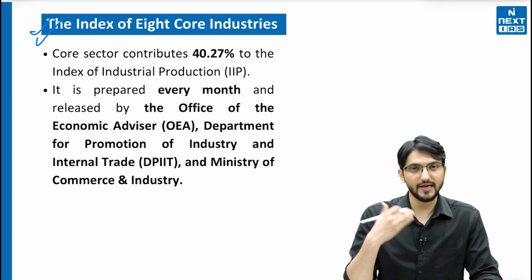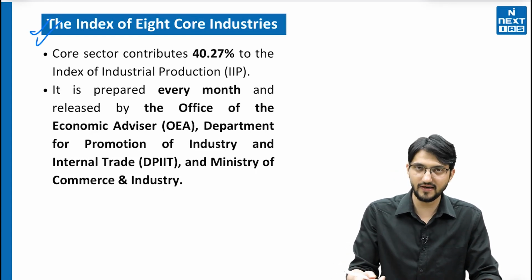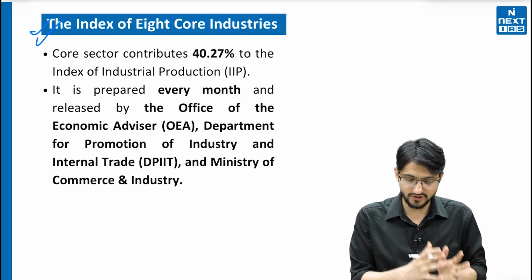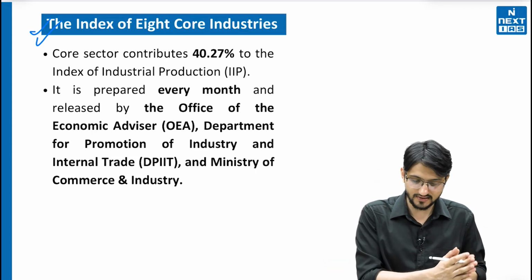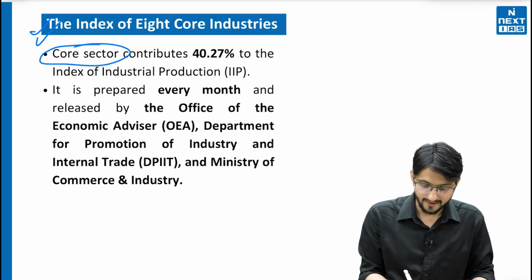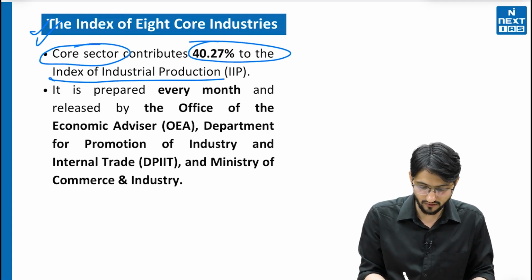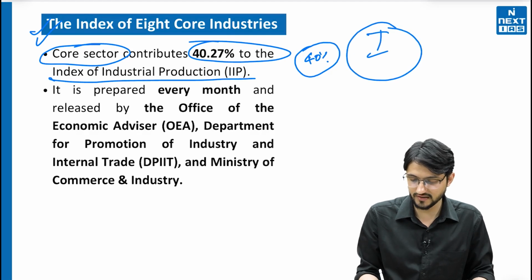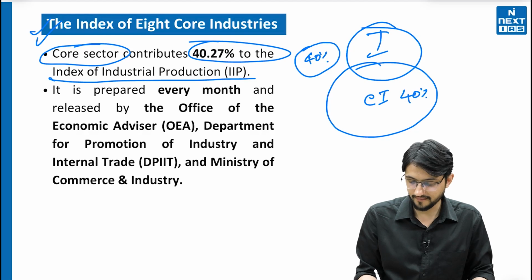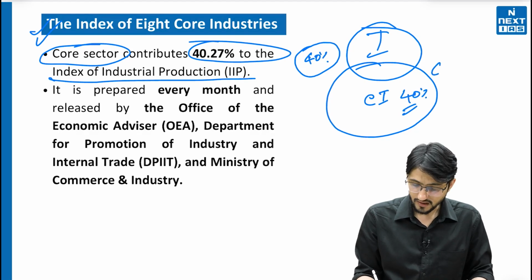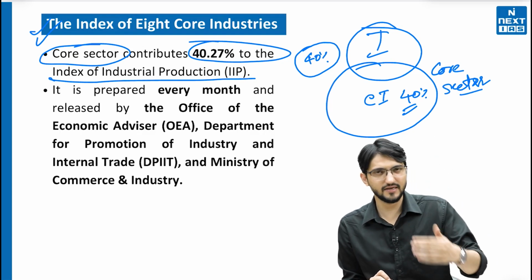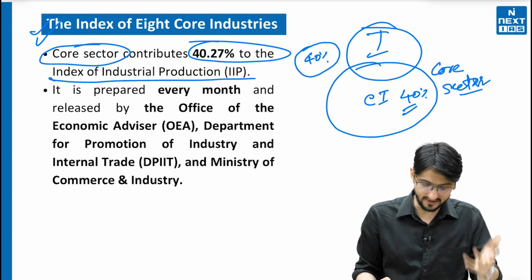Then what is the index of 8 core industries? This is a different index. Inside that IIP umbrella, there is this index of 8 core industries. The core sector contributes 40% to the index of industrial production. Let's say this is the country's industry; core industries are contributing 40%. I have defined the core sector: they are basically the capital forming sectors of the industry.